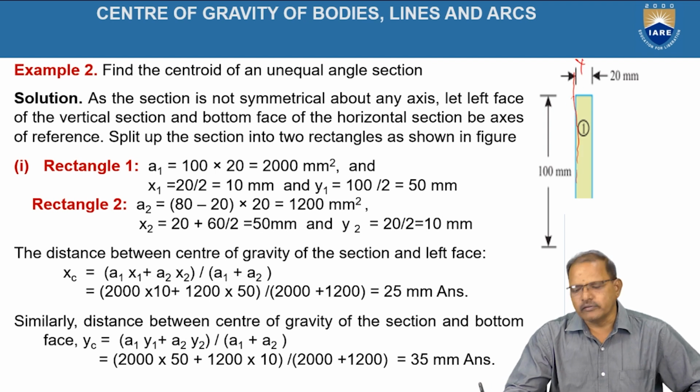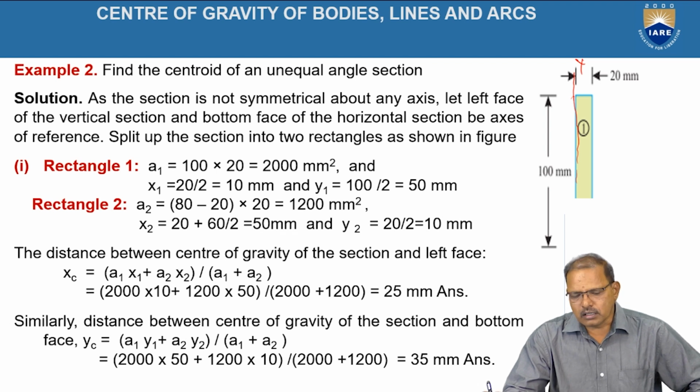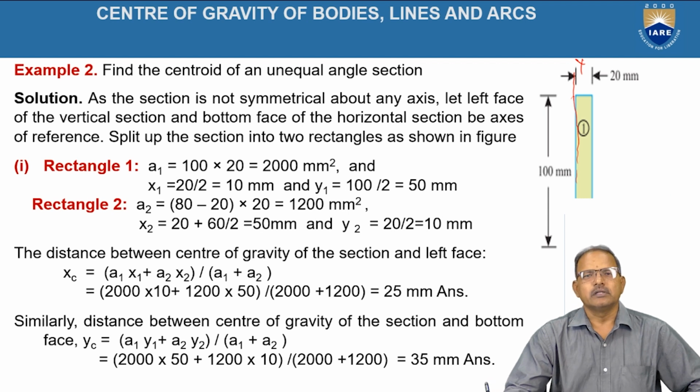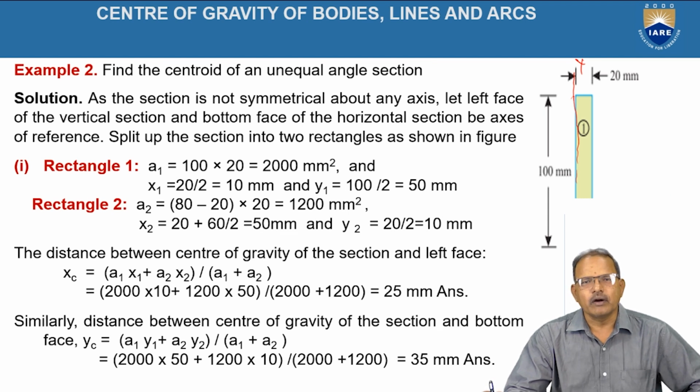Afterwards, divide the given object into regular sections, regular segments, that is, in the form of rectangle, square, triangle, circle, semicircle, and so on. Here, according to the figure, we can divide it into two parts, that is, two rectangles, represented here as 1 and 2.